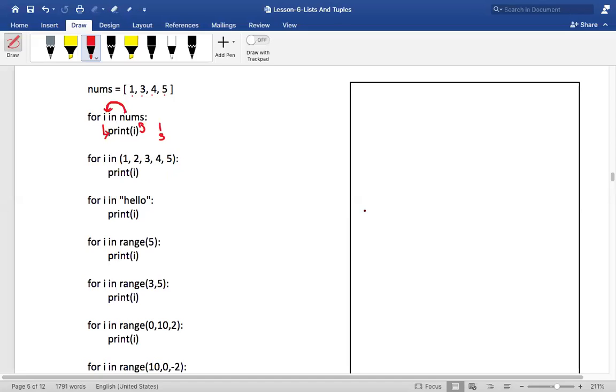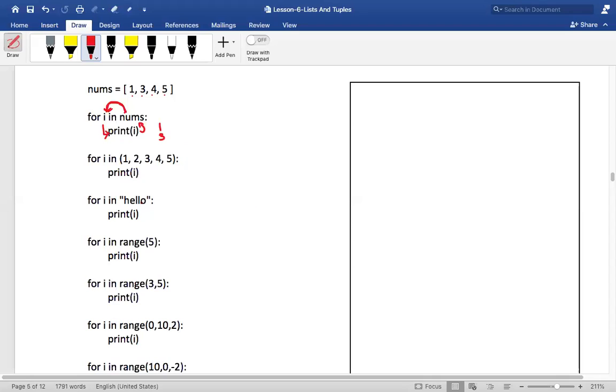Maheshwari sir, why does it give output on each next line? Because by default the print function has the end as a new line character. You can change that, and how to change it we'll see later if you want the output next to each other. I will show you how to change the behavior of print, so don't worry. Every time, after printing, it will print on a new line, but you can also make sure it prints on a single line. I'll tell you how to do that later. By the end of the course, you will know everything.